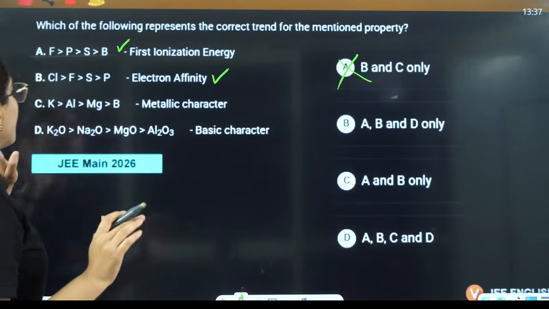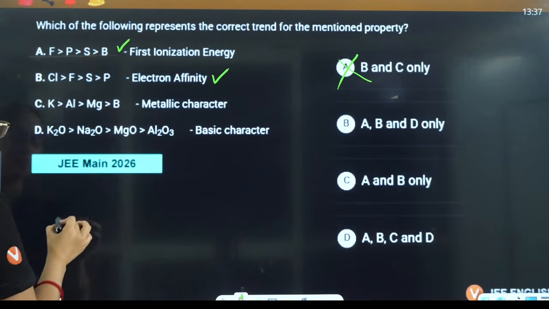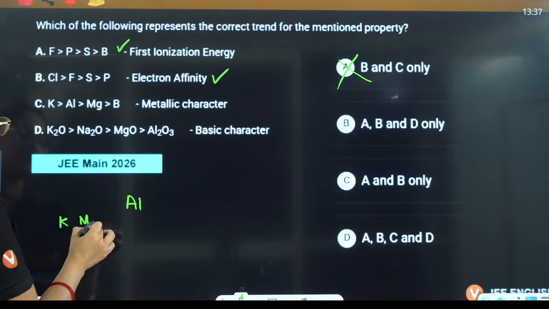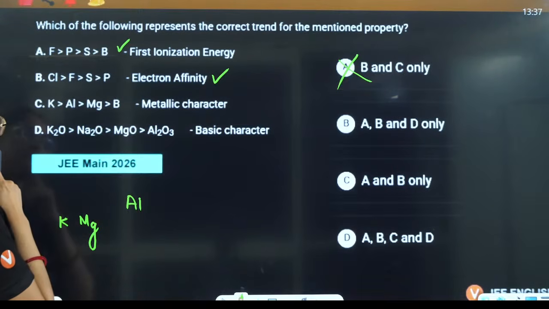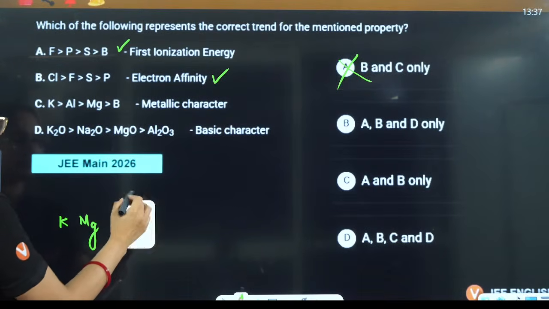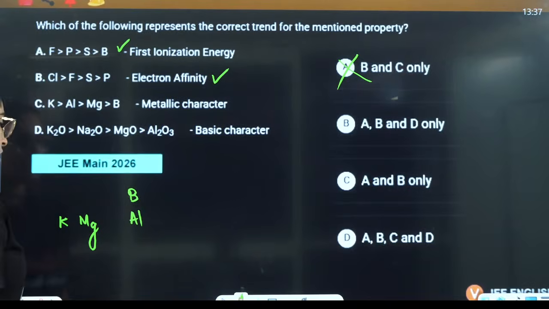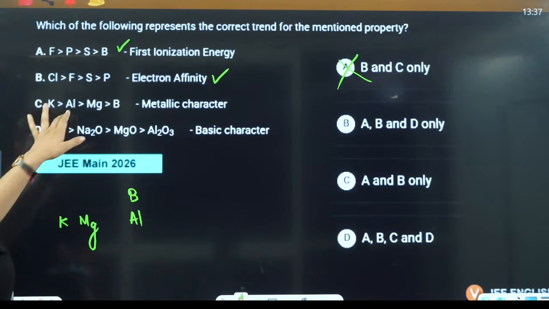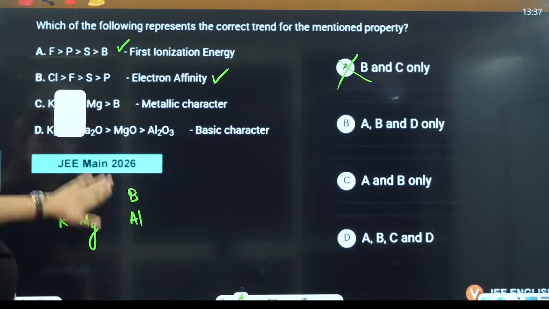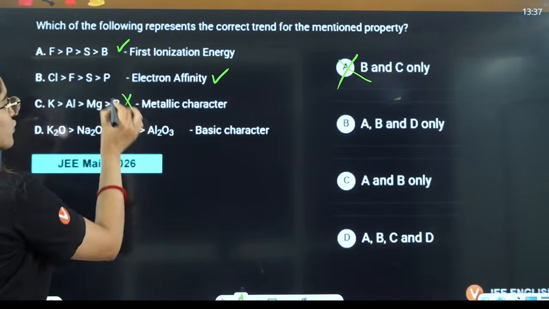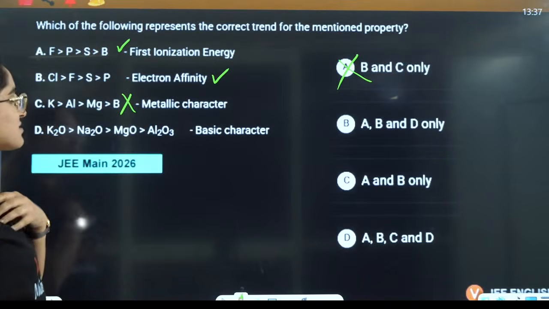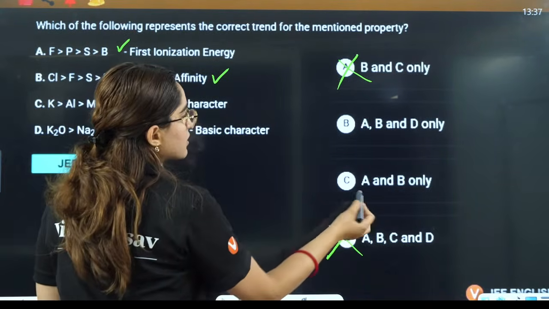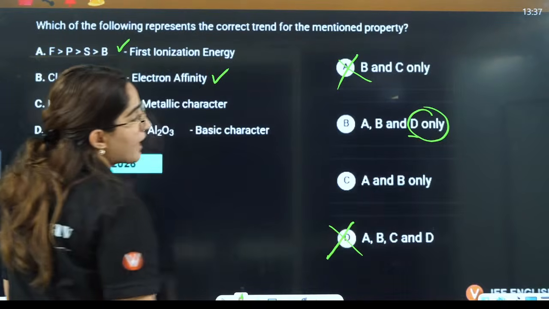Metallic character, if you see, this is potassium, this is aluminium, this is magnesium, and this is boron. So metallic character is obviously more in potassium and magnesium. So aluminium will have less. So that definitely counts as wrong. And in this case, basic character, now we have the answer. C is not correct.